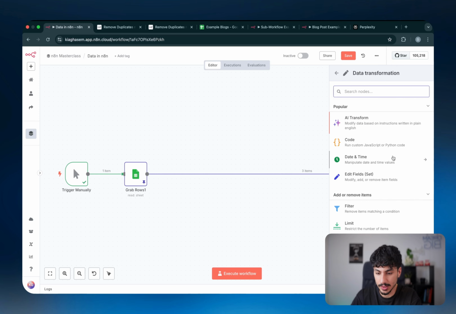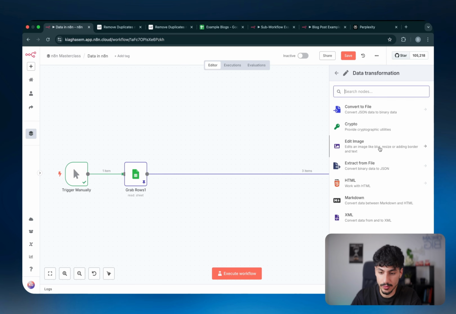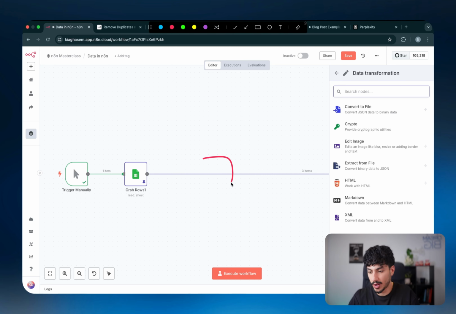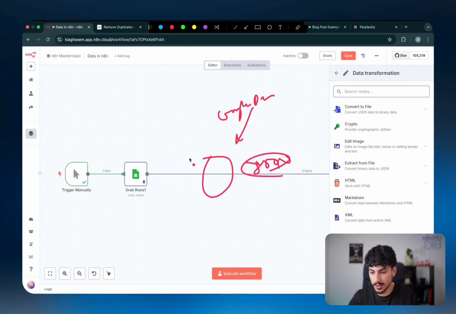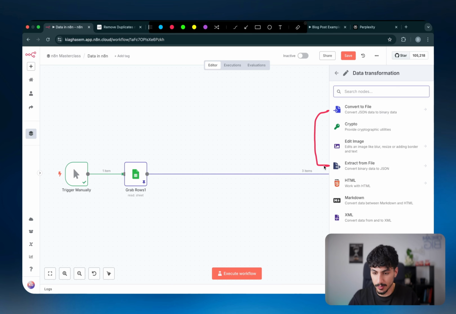So it's the exact opposite of what we saw with convert to file. This one converts from JSON to binary, and this one converts from binary back to JSON. So if you have some sort of file that you're downloading, maybe from Google Drive, and then you want to turn it into JSON data that you can use inside your N8N flow, you would use extract from file. So these two are probably the more important ones till now.